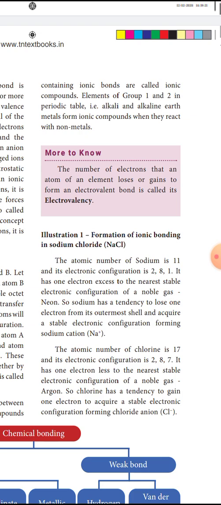Elements of group 1 and 2 in the periodic table, that is alkali metals and alkaline earth metals, form ionic compounds when they react with non-metals. Group 1 is known as alkali metals and group 2 is known as alkaline earth metals. While reacting with non-metals, they form ionic compounds. Except helium, all the other elements in the noble gases have a complete valence shell.